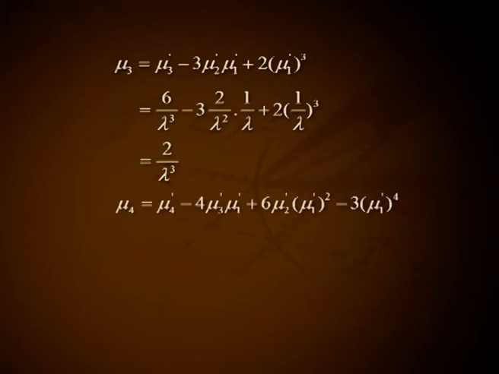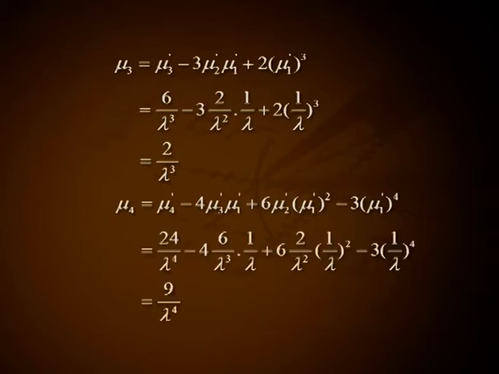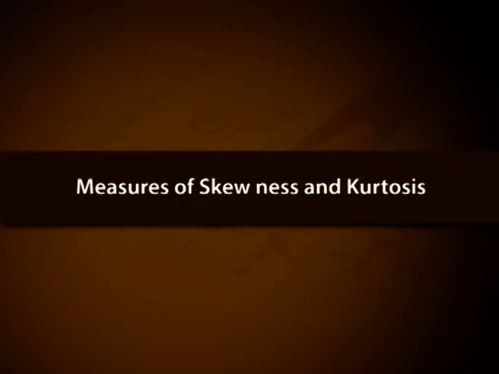Mu4 equal to mu4 dash minus 4 mu3 dash mu1 dash plus 6 mu2 dash mu1 dash square minus 3 mu1 dash raised to 4, that is 24 divided by lambda raised to 4 minus 4 into 6 by lambda cube into 1 by lambda plus 6 into 2 by lambda square into 1 by lambda square minus 3 into (1 by lambda) raised to 4, that is equal to 9 by lambda raised to 4.